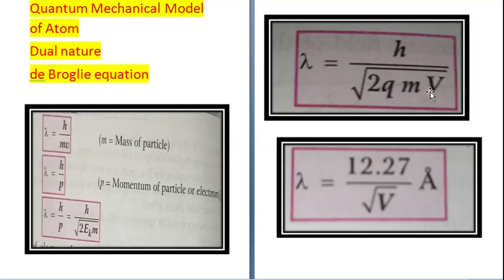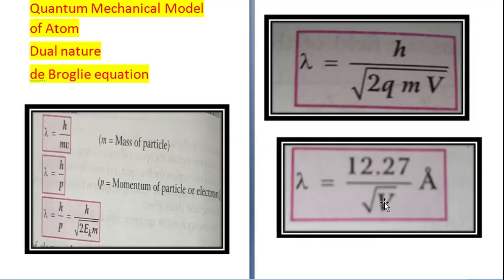Alright. Now if an electron has a charge q, and if it is accelerated with a potential of v, then lambda can be written as h upon under root 2 q m v. Now you know that for an electron the charge is 1.6 into 10 to power minus 19 coulombs, and mass is 9.1 into 10 to power minus 31 kg, whereas the value of h, Planck's constant, is 6.626 into 10 to power minus 34 joule second.